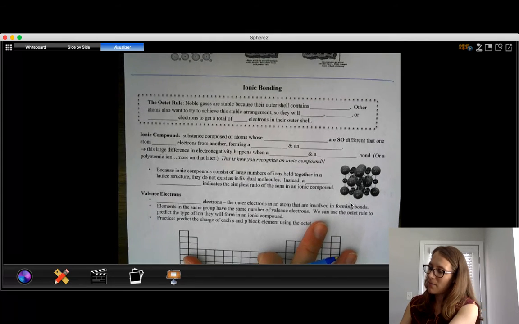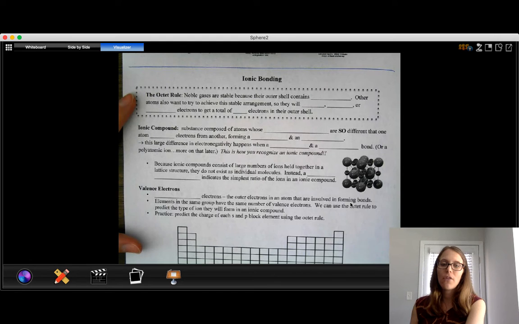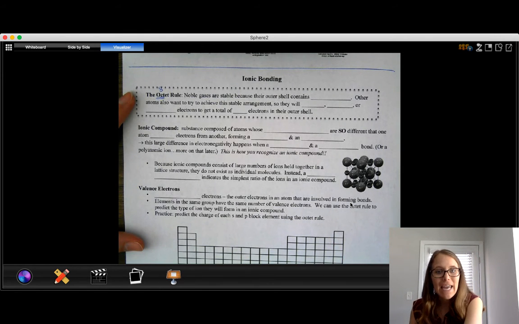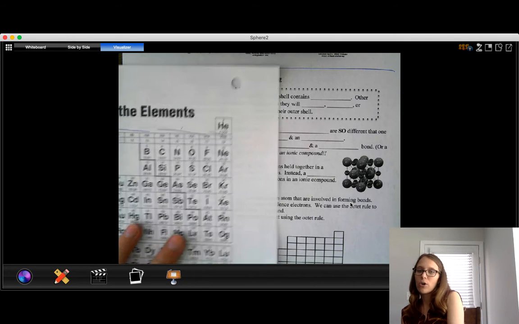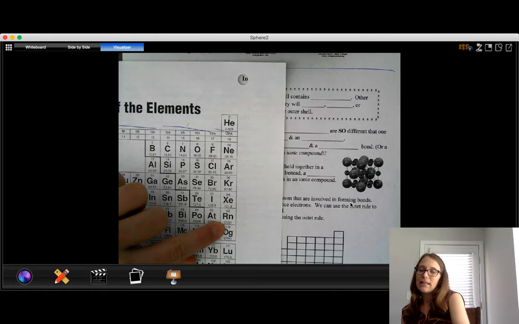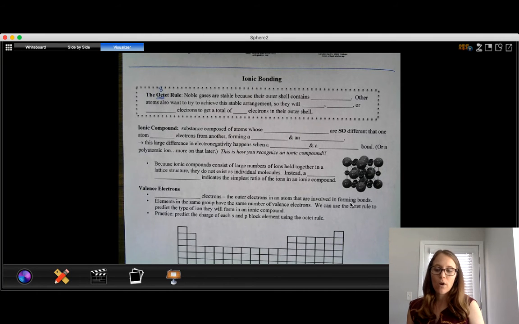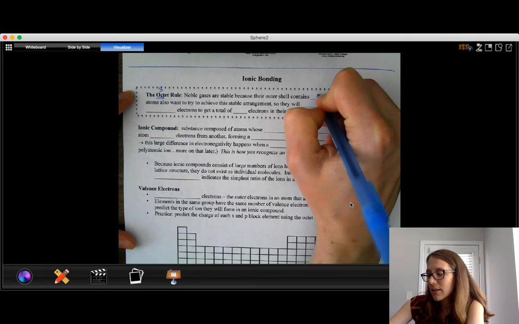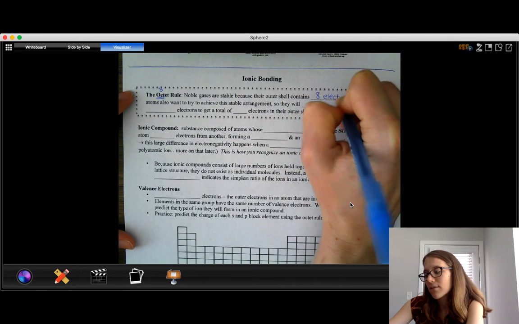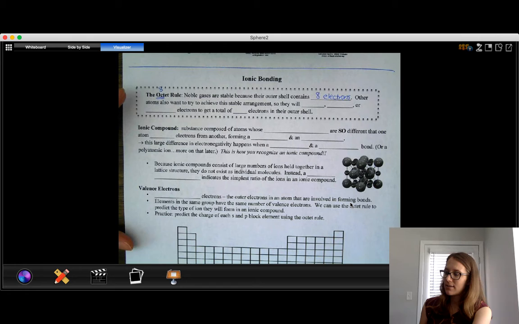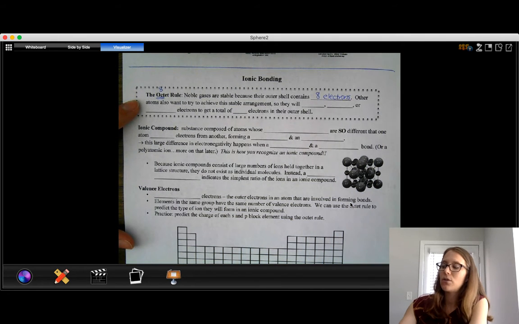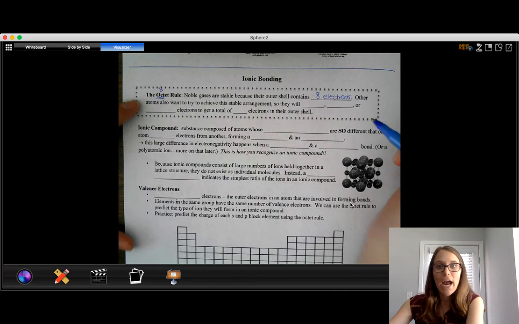All right, so as a reminder from before, we have something called the octet rule. Remember, oct, the prefix, means 8. Noble gases, which are the elements in the far right column on the periodic table, are stable and don't want to form bonds, and they are stable because their outer shell of electrons contains 8 electrons. That's kind of a magic number for valence electrons. Other atoms also want to achieve this stable arrangement, so they're going to try to get to 8.